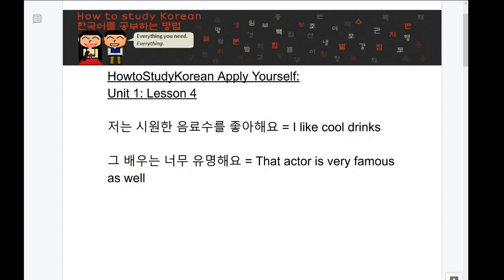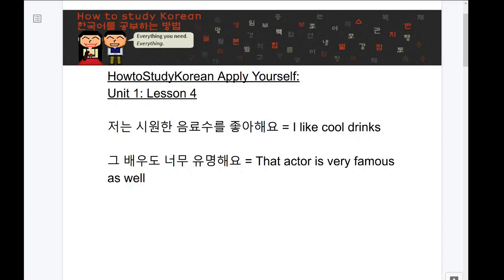Now, this is also a correct sentence, but it's not the sentence I want to create. What I want to create is that actor is very famous as well. So in addition to other actors, that actor is also famous. In order to do that, I need to use the particle 도 to indicate that, in addition to some other actors that I might be talking about, this actor as well, or that actor as well, is also famous. And this sentence would read, 그 배우도 너무 유명해요.